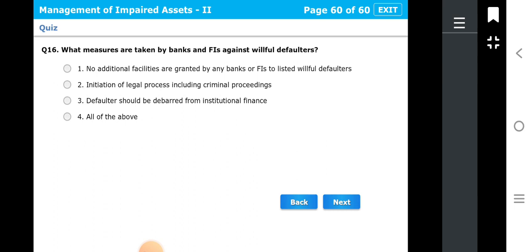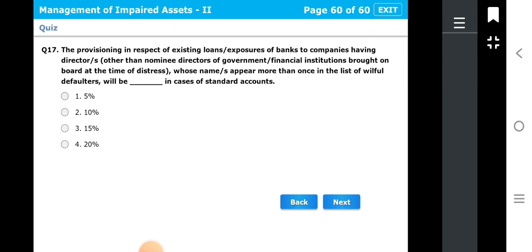Let's see the next question, question number 16. What measures are taken by banks and FIs against a willful defaulter? First, no additional facility is guaranteed by banks or FIs to a listed willful defaulter. Second, initiation of legal process including criminal proceedings. Third, the defaulter should be debarred from institutional finance. Fourth, all of the above. The correct answer is the fourth, that is all of the above.